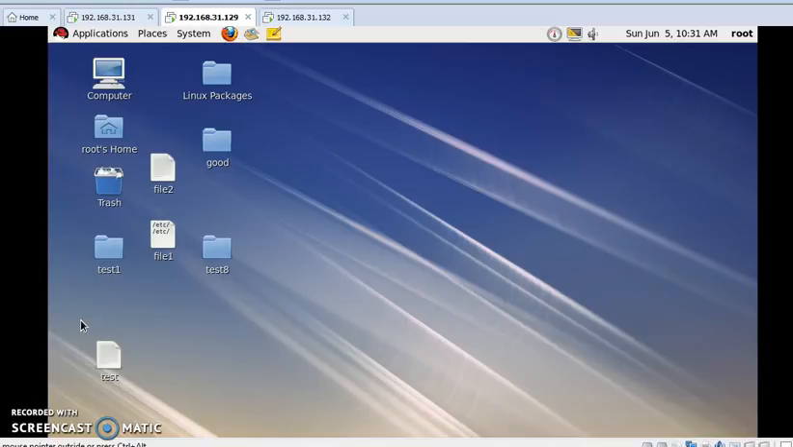Today I will show you how to install and configure a DHCP server on our Linux machine. Here you can see that I'm opening my Linux server in VMware. To do this task, first we need to open the terminal. I am opening it.